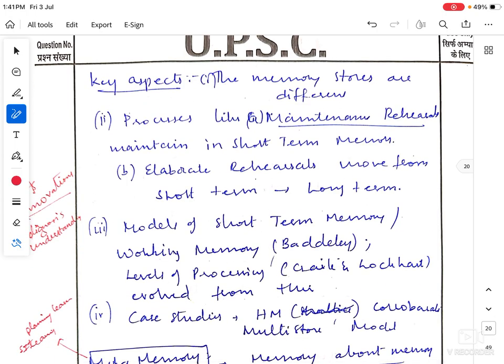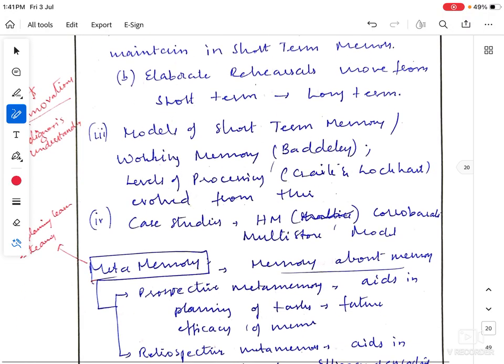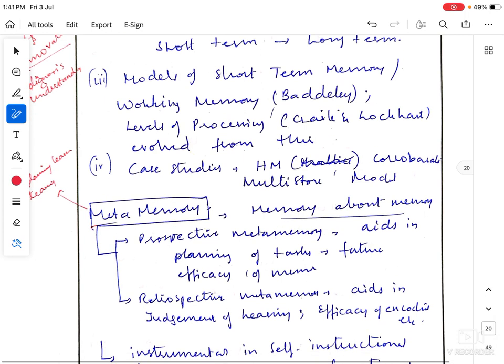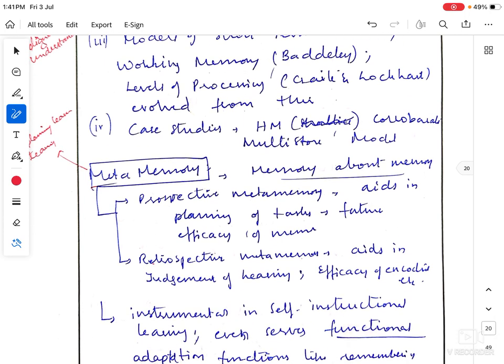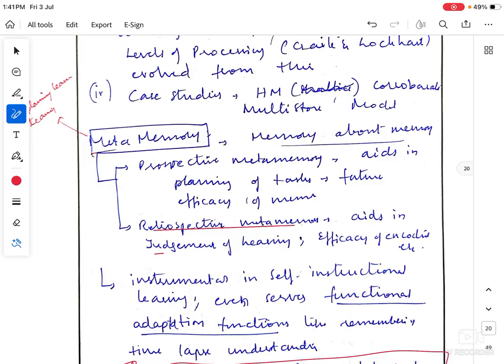Refer to this answer, and you can also look at the knowledge aspects, retrospective meta memory. An examiner can see, even if you haven't explicitly mentioned how it is innovative, that these are innovative aspects to understand the process of learning, to plan your learning, to plan your sessions.